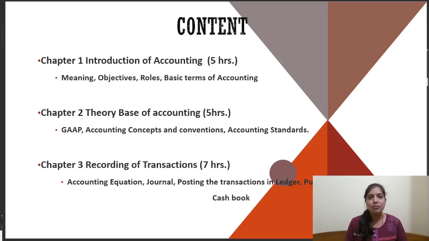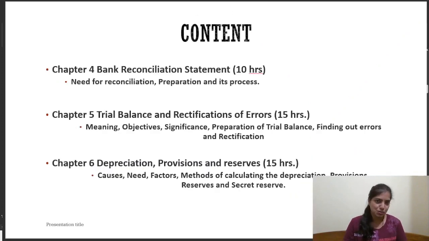The third chapter will be the actual recording of these transactions, where we'll be writing down all these transactions in certain books. The books namely are journal, ledger, purchases and sales book, as well as a cash book. Moving on to the next chapter, chapter 4 will be bank reconciliation statement. Here we'll be learning the need for this reconciliation and how we prepare this reconciliation statement. The fifth chapter will be trial balance and rectification of errors.